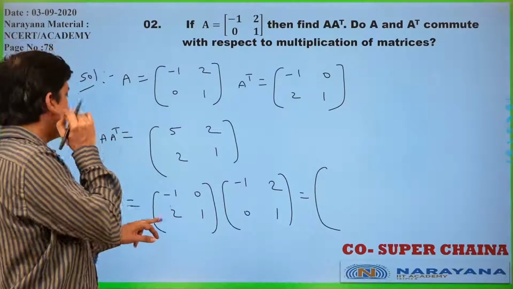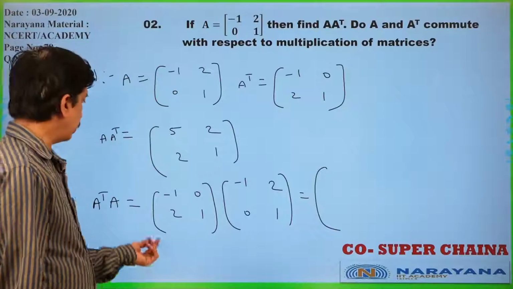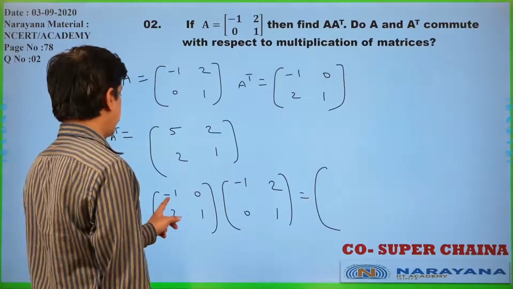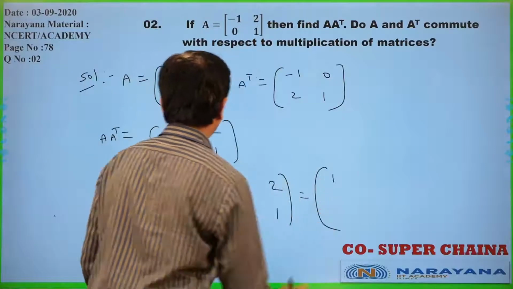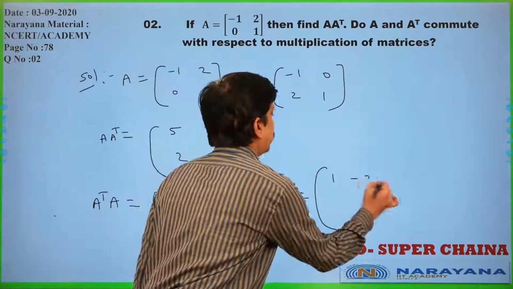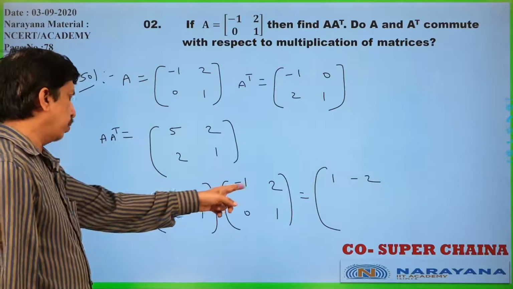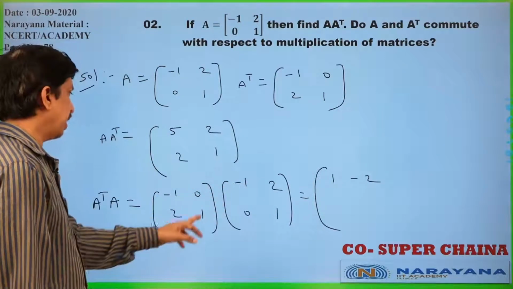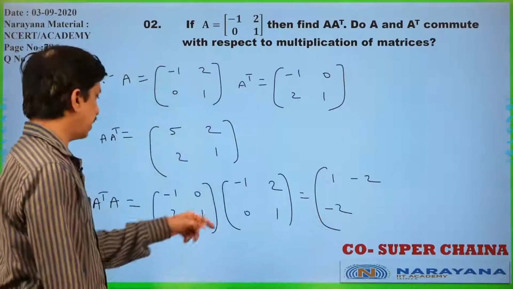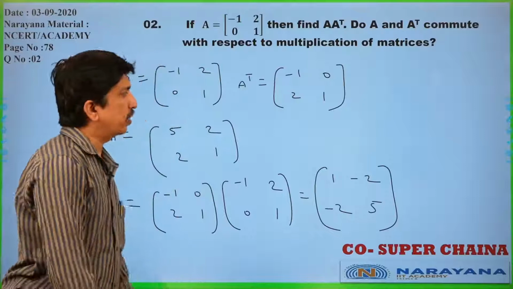See, A transpose is minus 1, 0, 2, 1. A is nothing but minus 1, 2, 0, 1. Now, A transpose into A. First row, first column, minus 1 into minus 1 plus 0, this is 1. First row, second column, minus 1 into 2, minus 2. Second row, first column, 2 into minus 1, minus 2 only. Second row, second column, 4 plus 1, that is 5.